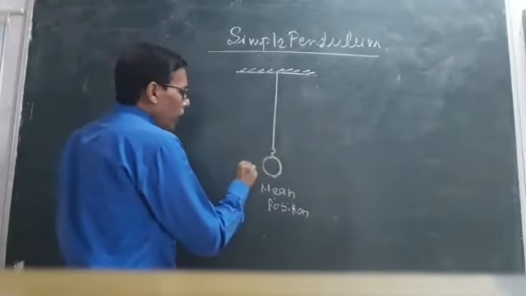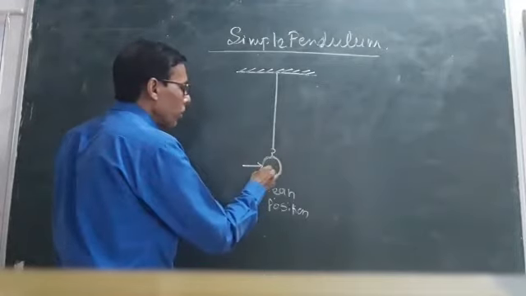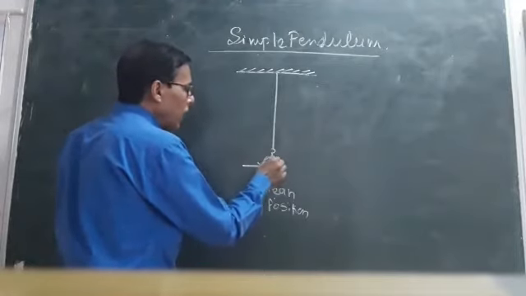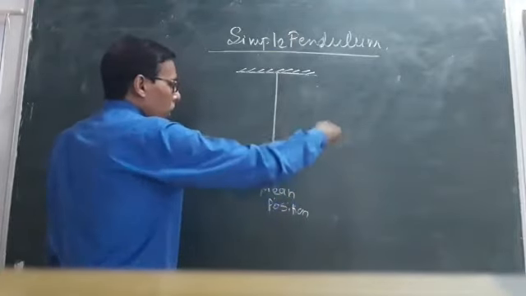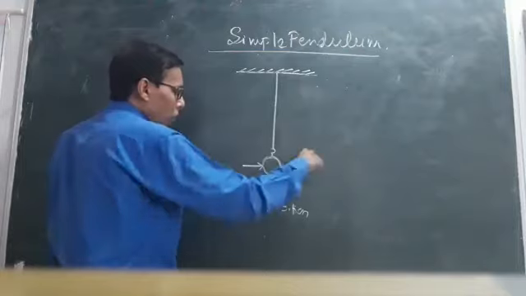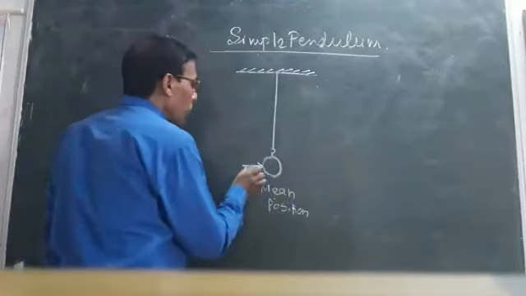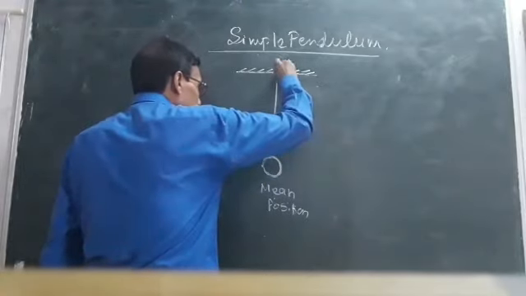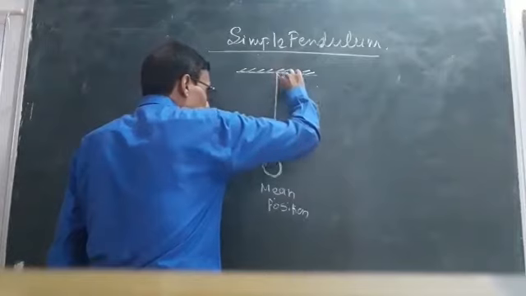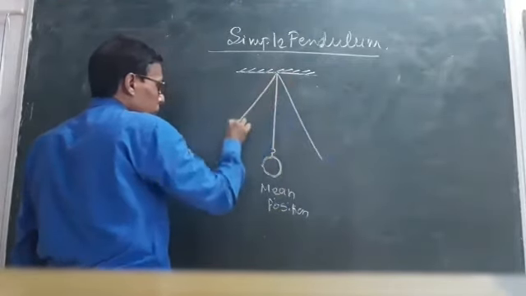Now when we apply a force on the bob and then release it, it starts a to and fro motion about its mean position. Suppose here are the two positions on the left side and right side of this bob.